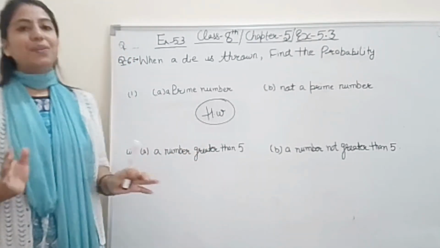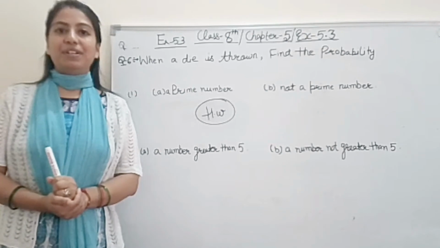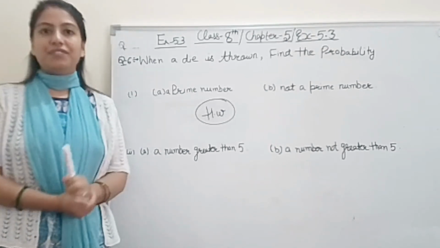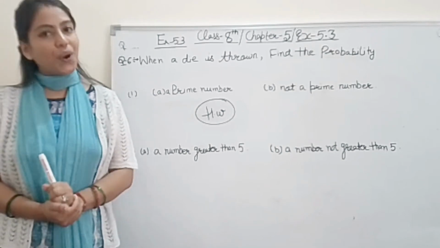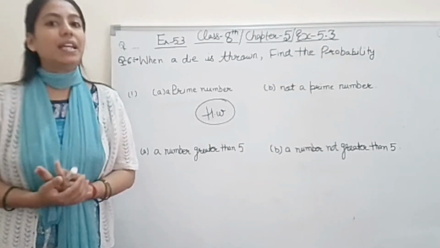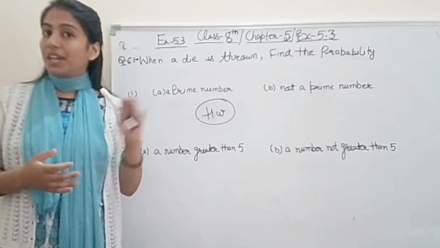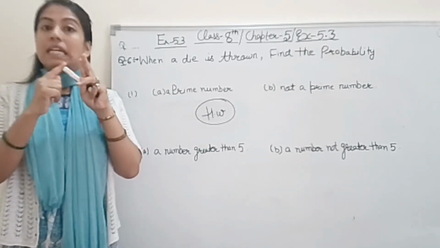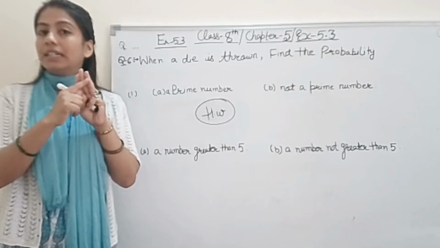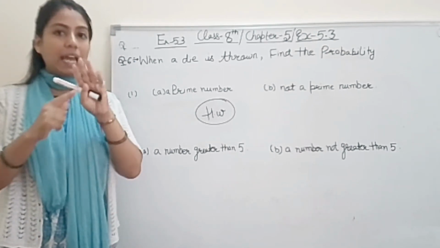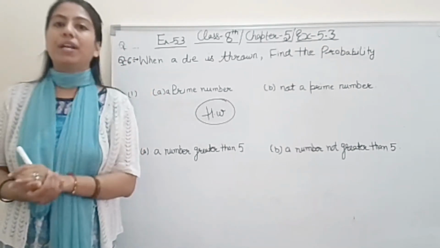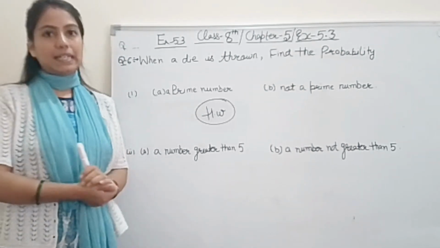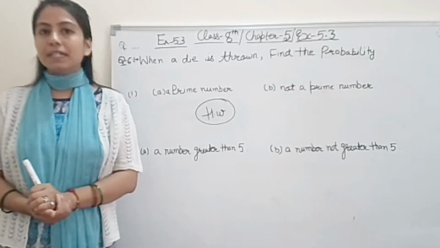So this is all about our last topic of chapter 5, exercise 5.3, and we have ended our chapter 5, data handling. I hope student you got this. Again, very quickly I am taking a recapitulation of what we have done. We have done the bar graph how to make, histogram how to make, the third one pie chart how to make and the fourth one the probability how to find out the probability. Only these 4 topics we have completed in this chapter.